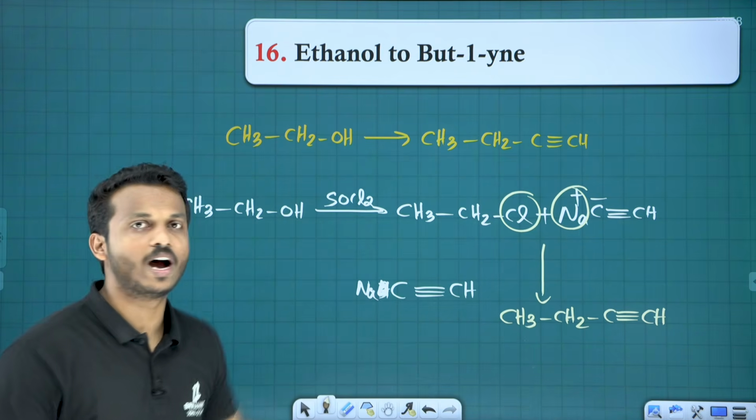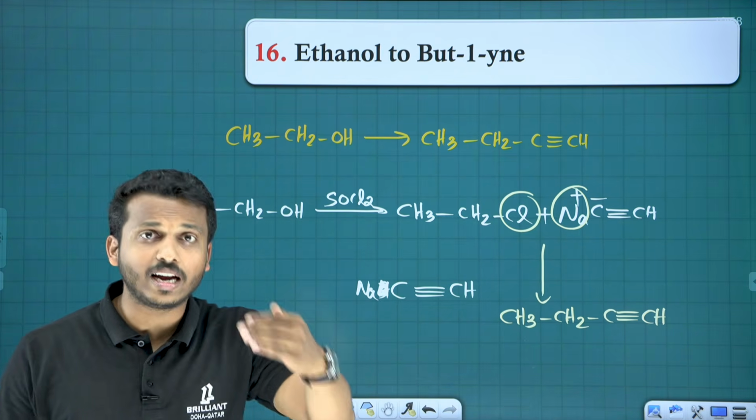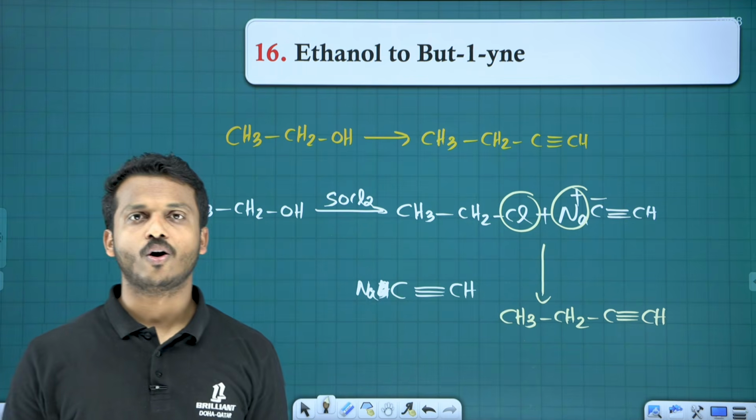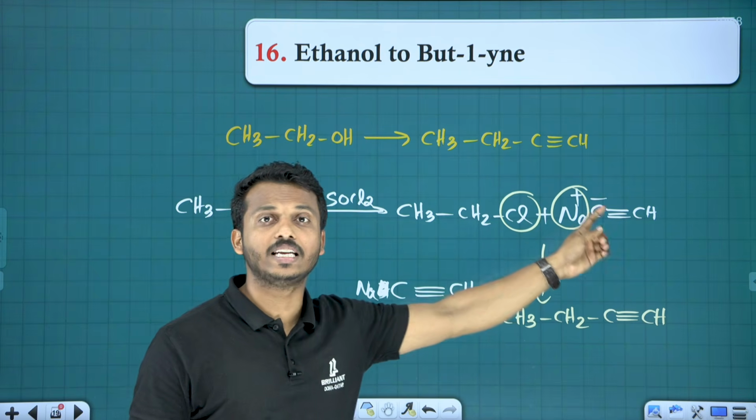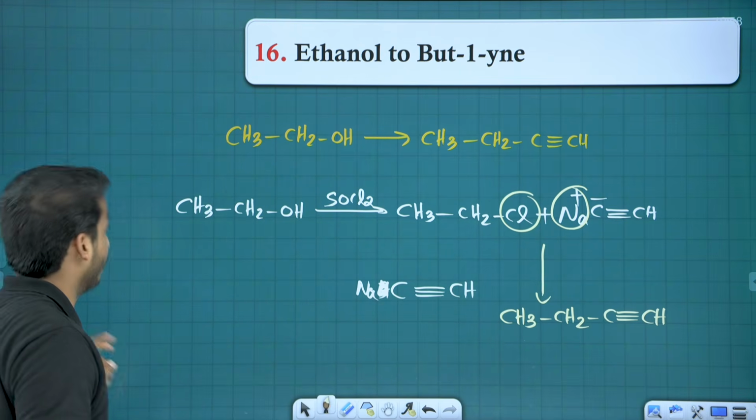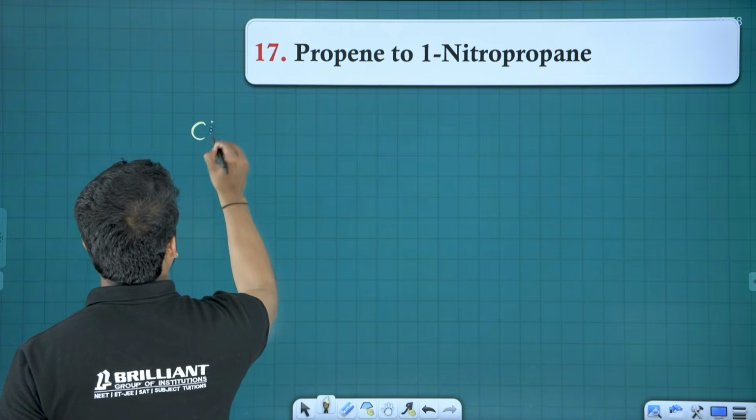See, this is but-1-yne. So if you want to get a triple bond at the end on a haloalkane, you treat the haloalkane with NaC triple bond CH. Ready? Next question, propene.